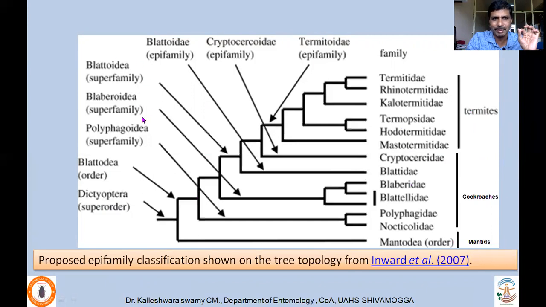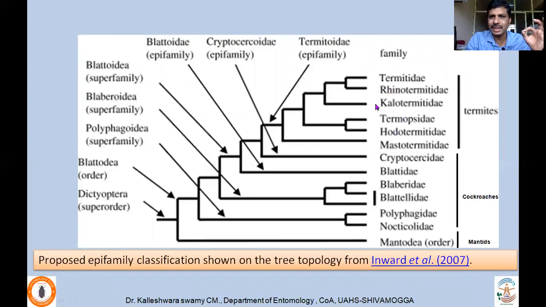So various superfamilies were considered, and because of the close relationship with cockroaches, these termites are placed under the order Blattodea, and they called it Termitoidae as an epifamily, in order to retain the family status of various different families of Isoptera.